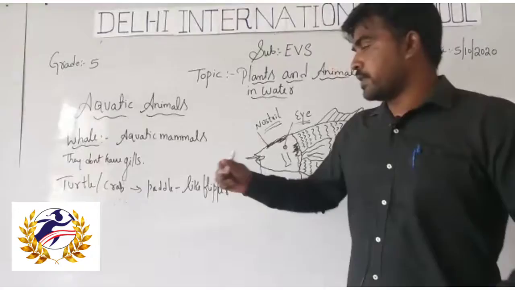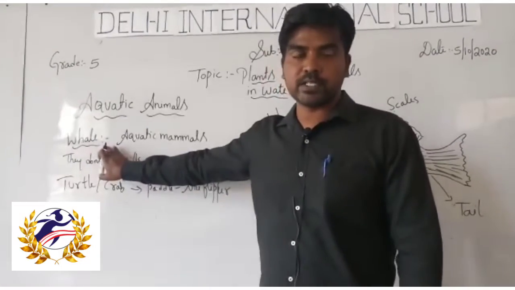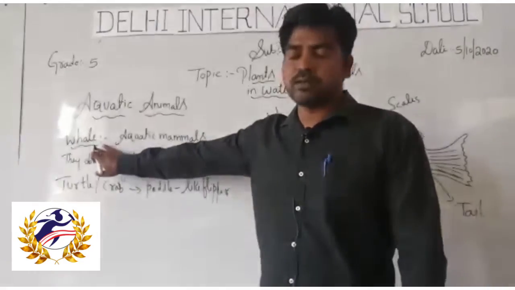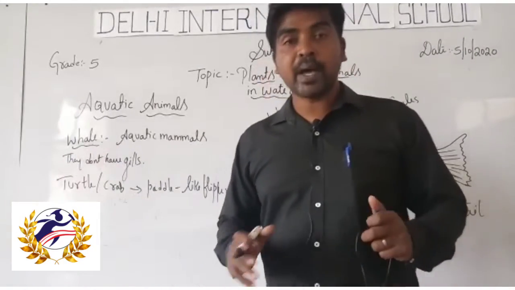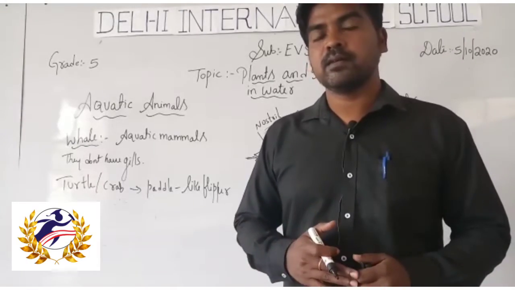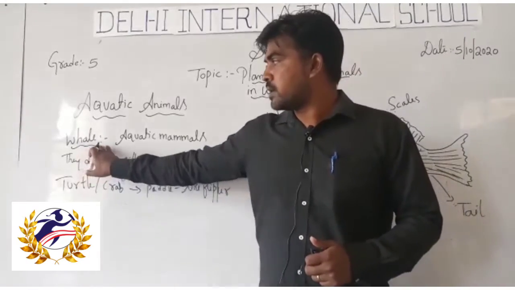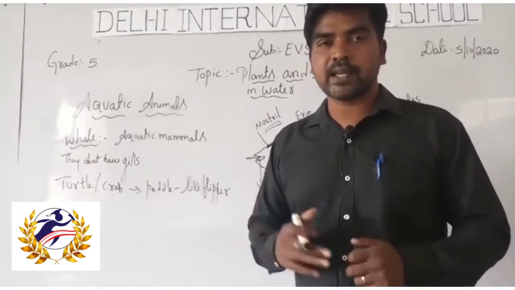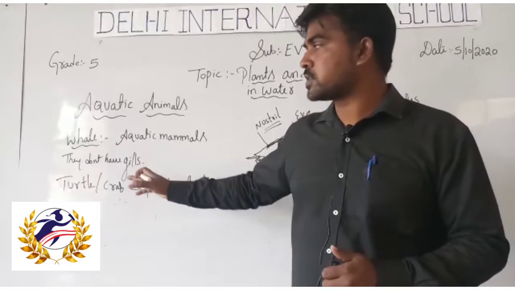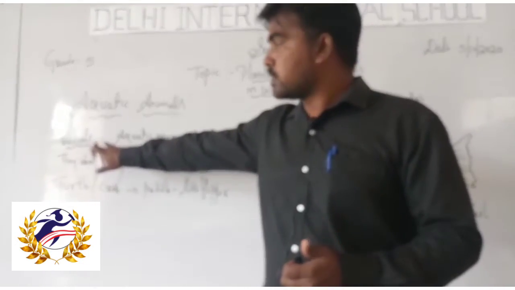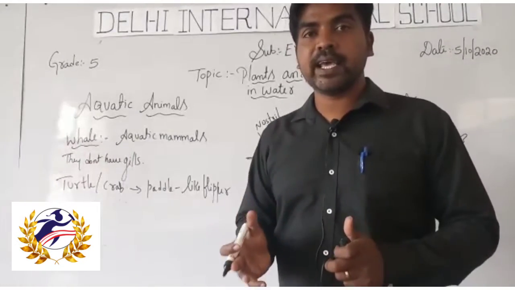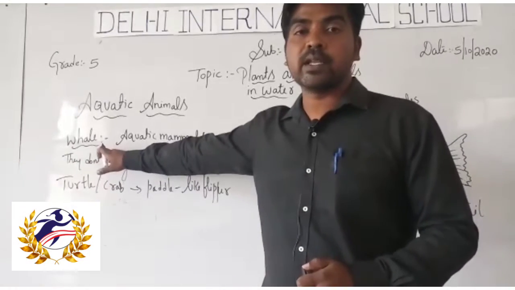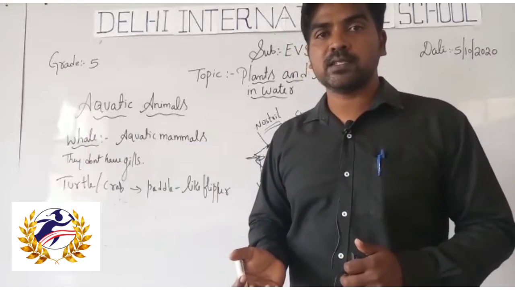Well students, next example is whales and dolphins. Actually, whales and dolphins are mammals, like animals. Whales and dolphins come in the mammals category. Why is it called mammals? Because unlike fish and frogs, whales and dolphins won't hatch eggs. Instead of that, they will give birth to their young ones.